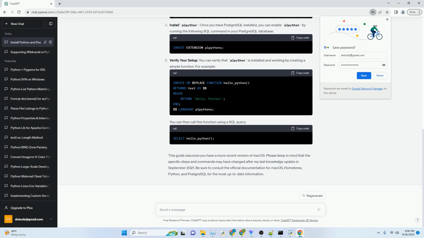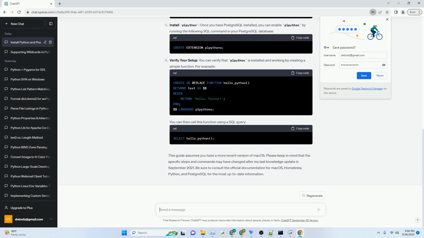Ensure you are running a more recent version of macOS. As of my last knowledge update in September 2021, the latest version was macOS Monterey. You can check for software updates in your system preferences to see if there's a more recent version available.